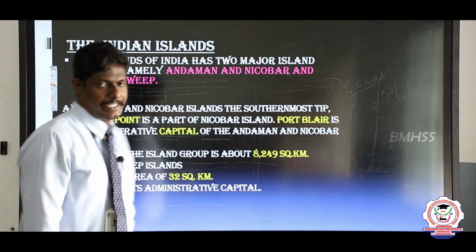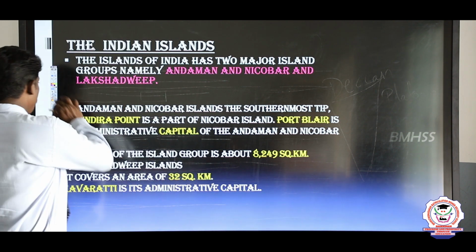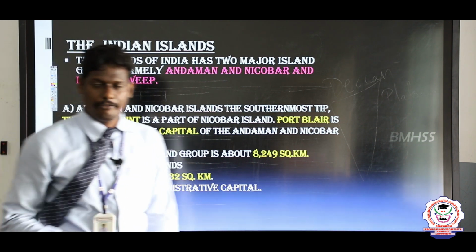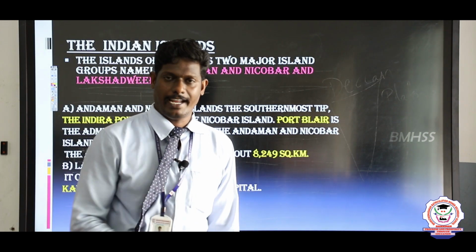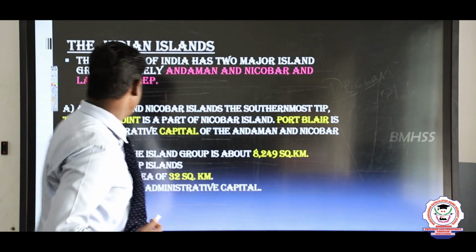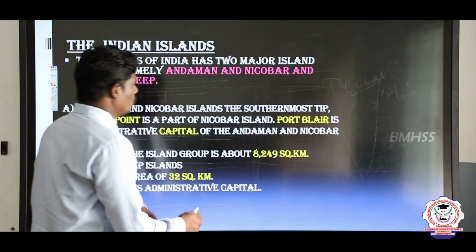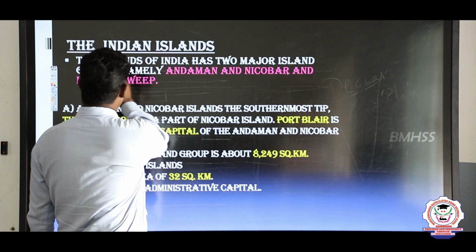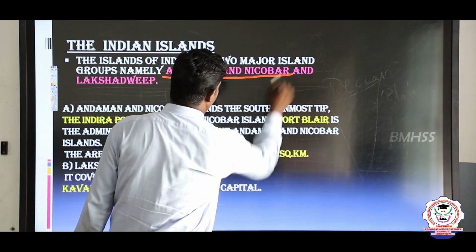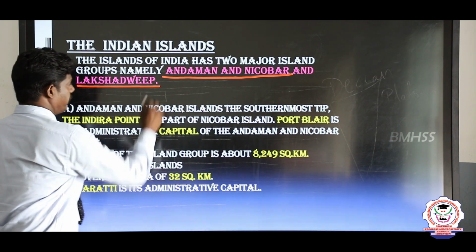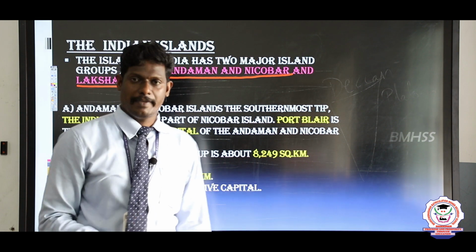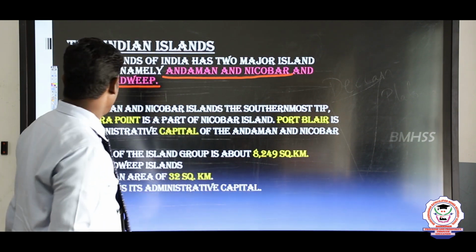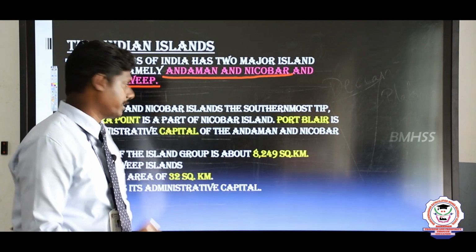And then the Indian islands. I hope you know the meaning of islands. A piece of land surrounded by water on all four sides is called an island. India has two major island groups, namely Andaman and Nicobar and then Lakshadweep. The Andaman and Nicobar islands are located in the Bay of Bengal, and Lakshadweep is located in the Arabian Sea.